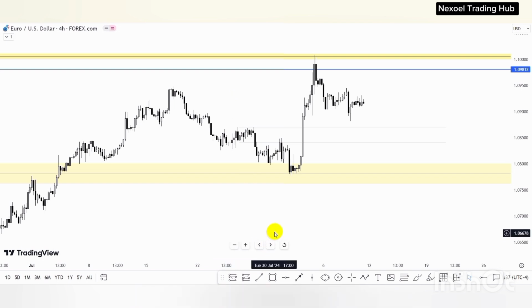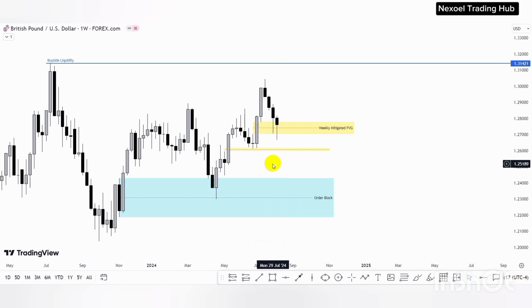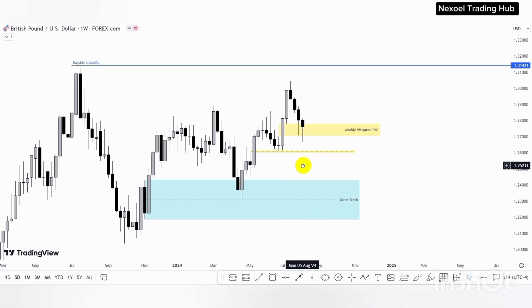So guys, let's check out the GBPUSD pair. So guys, this is our GBPUSD pair. This is a weekly time frame. There is a little bit of complication with the GBP pair, it's not really clear in confluence to the DXY.